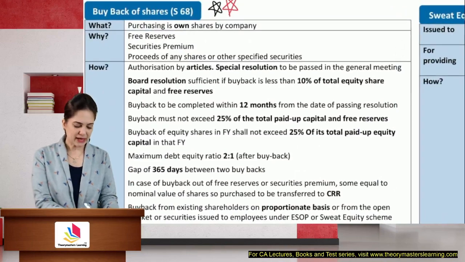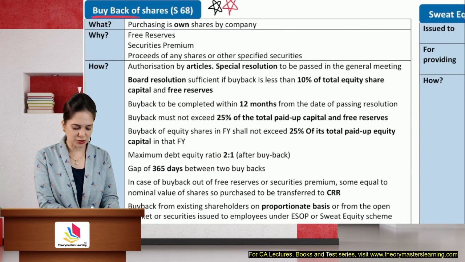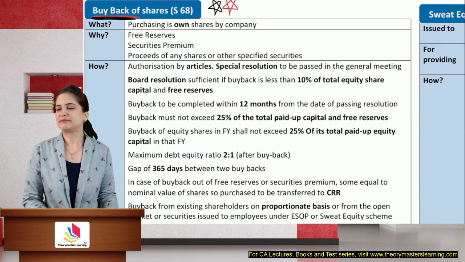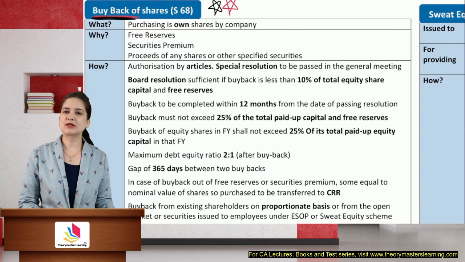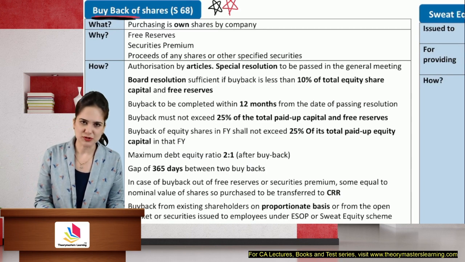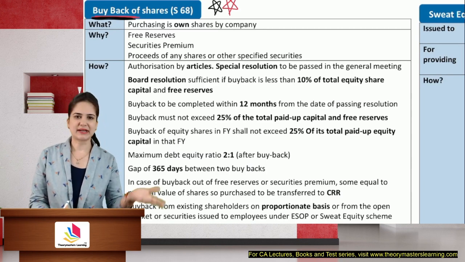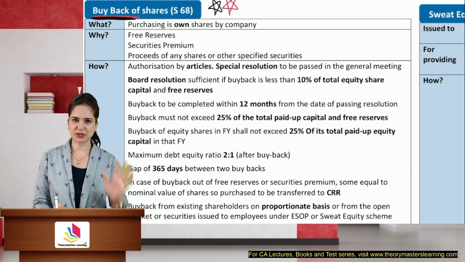Buyback. Buyback means buying back your own shares. Why? Because there are many reasons actually. The company has a lot of reserves. They don't have any better use of those reserves. So the company has decided to buy back from the existing shareholders.